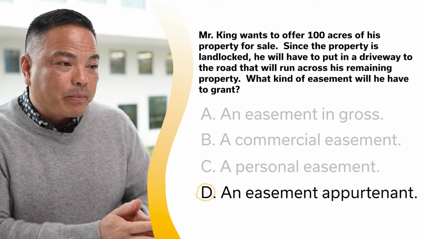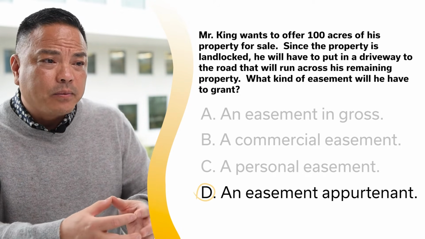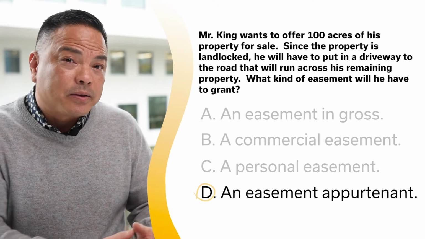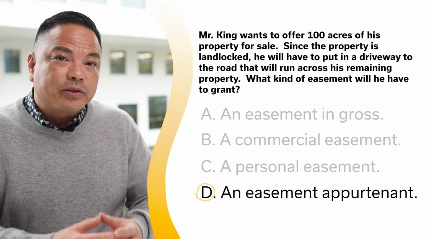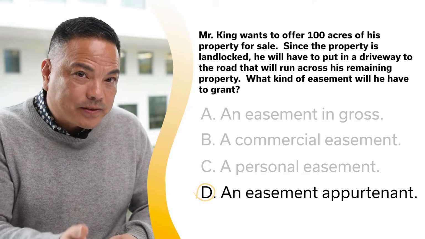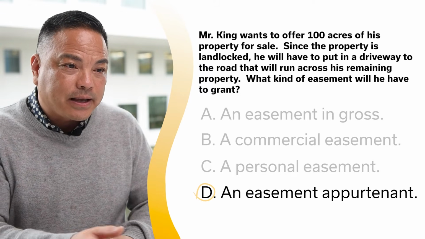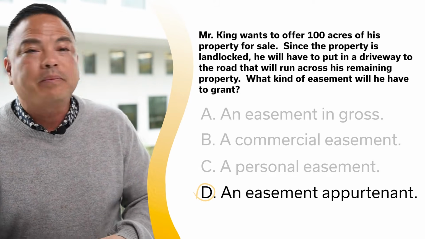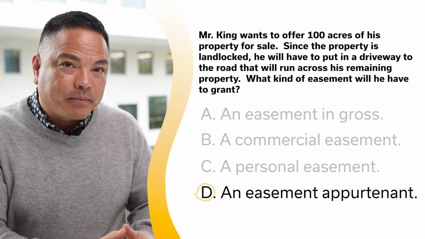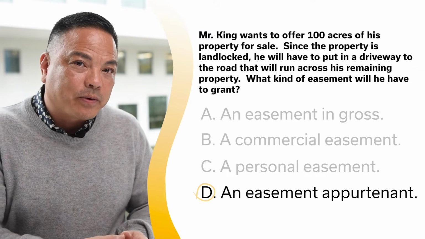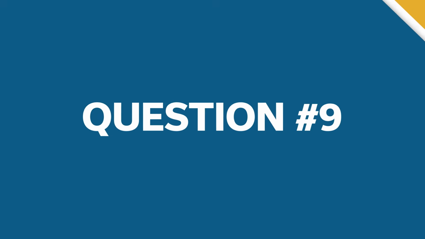Now, remember also, with regards to an easement, there's a dominant tenement and a servient tenement. The servient tenement is the one that gives up their land, in this case for that road that Mr. King is going to need. The dominant tenement is the one that benefits from the usage of that land.